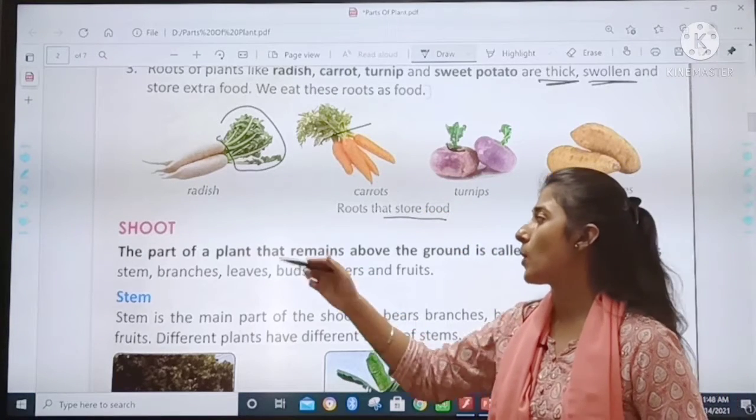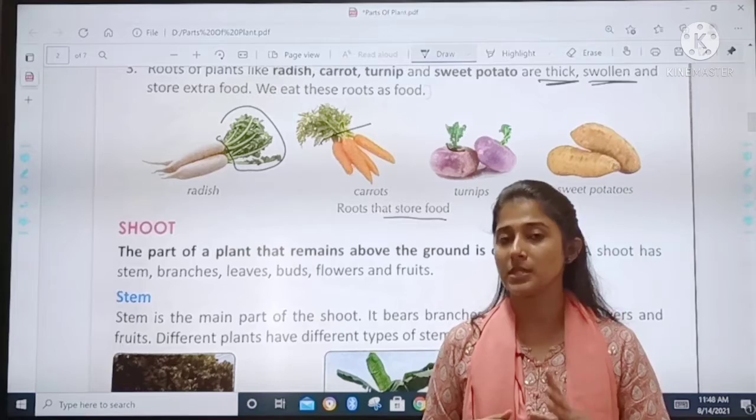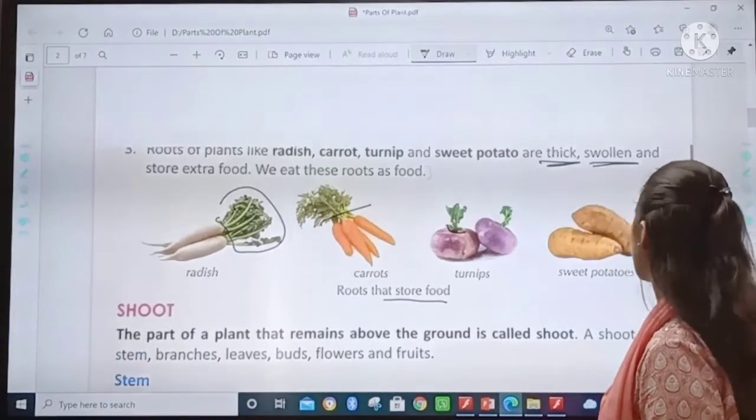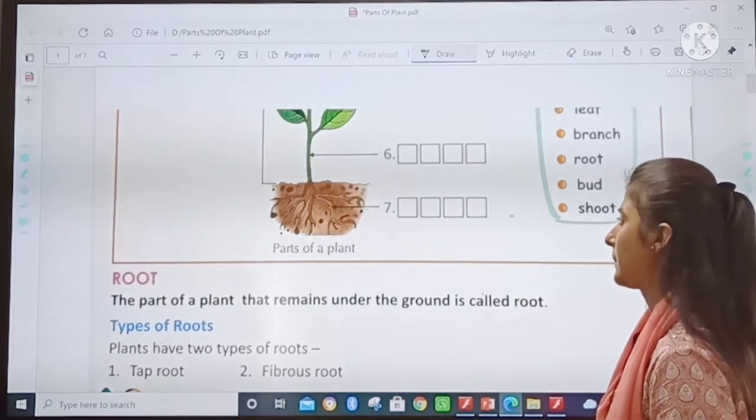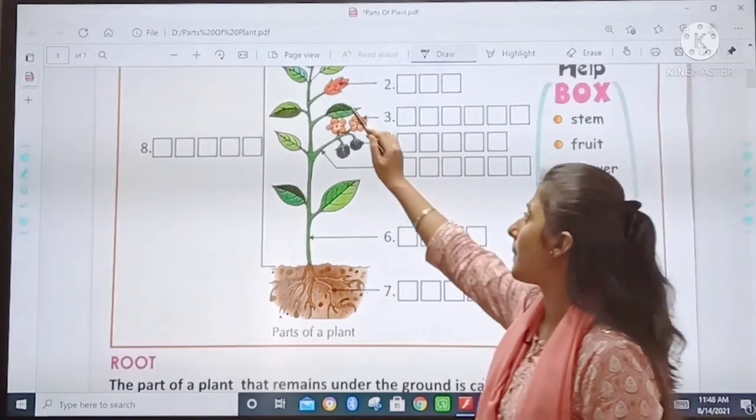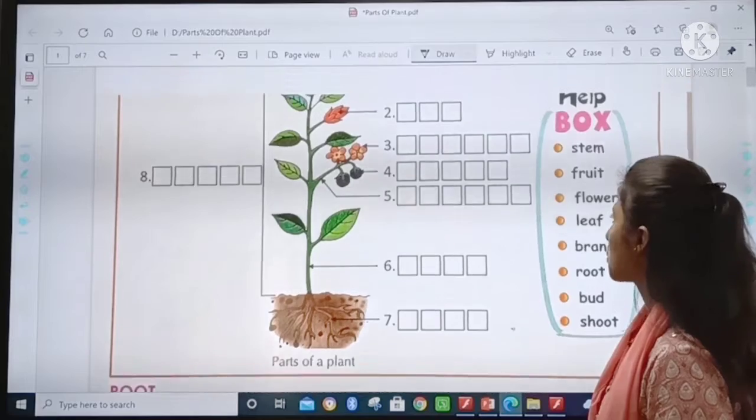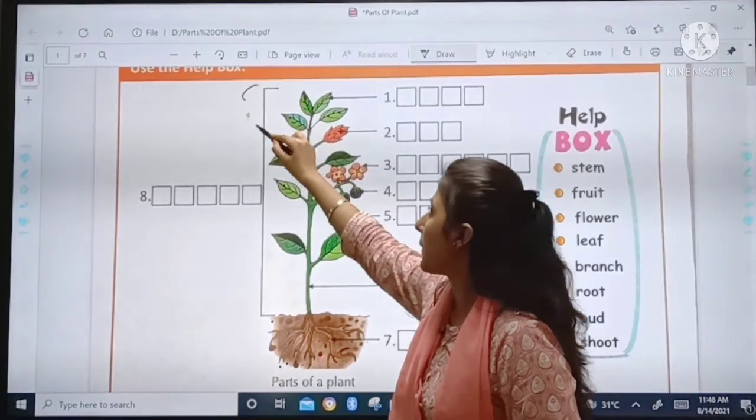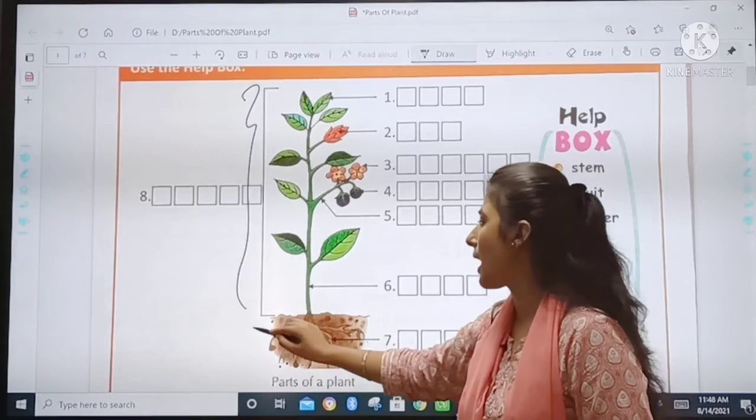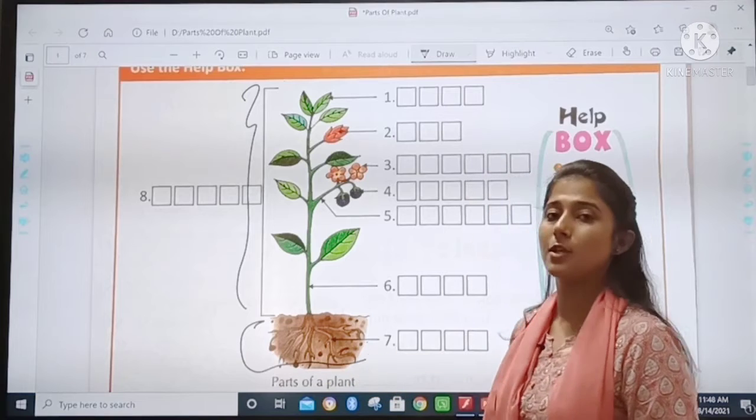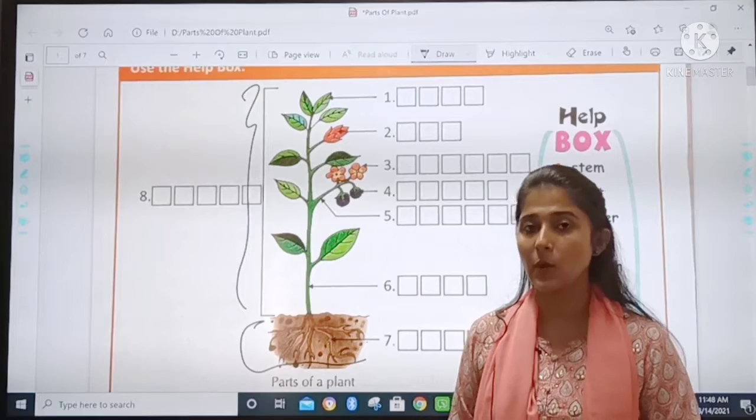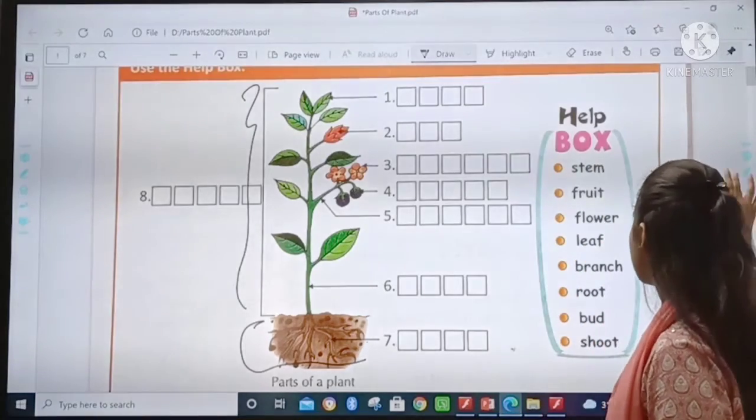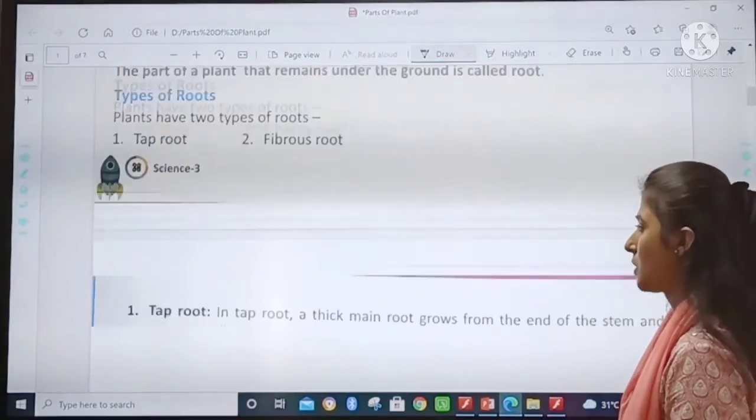Okay. Now what is shoot? We studied. I'll show you once again. I hope you remember still. See. The upper part is shoot. This upper part is shoot and this part is root. So now we studied about roots. What is the work of roots? Now let us study about shoot.